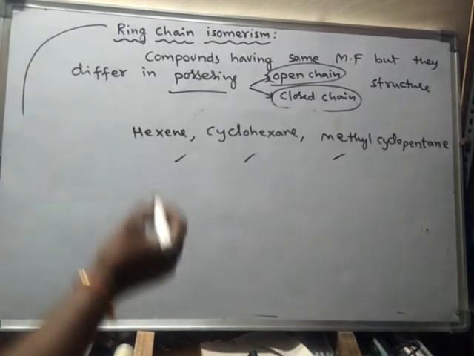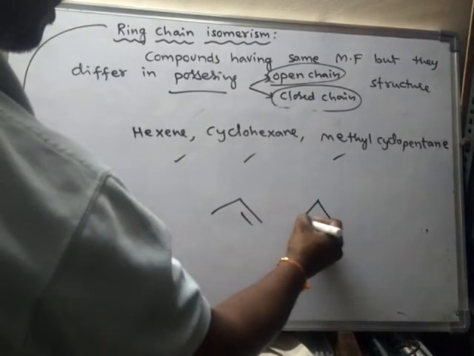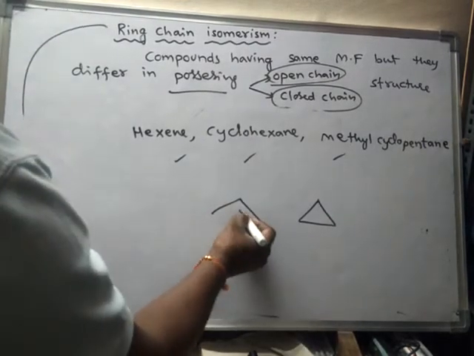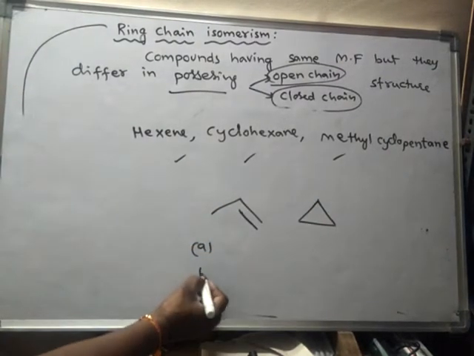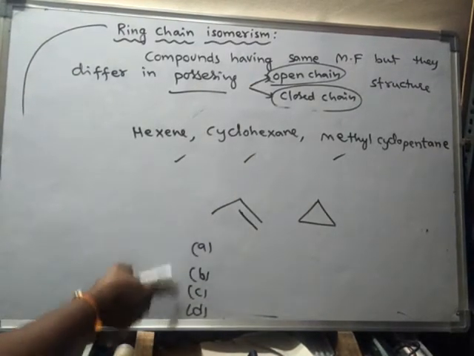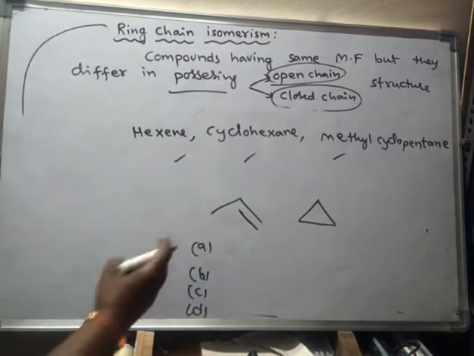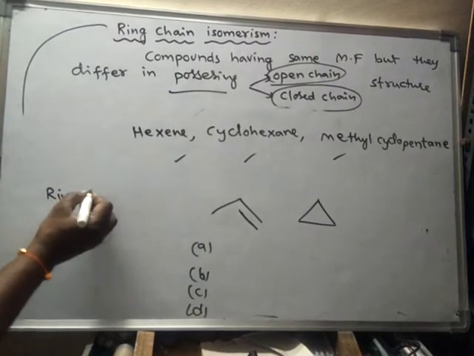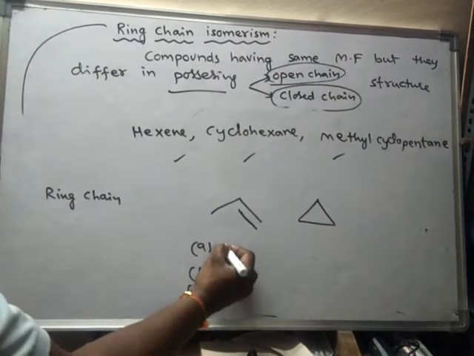For example, if these two compounds are given in the exam, and the options are A, B, C, D, but neither of the options is given as ring chain, but one of the options is given as functional isomers.